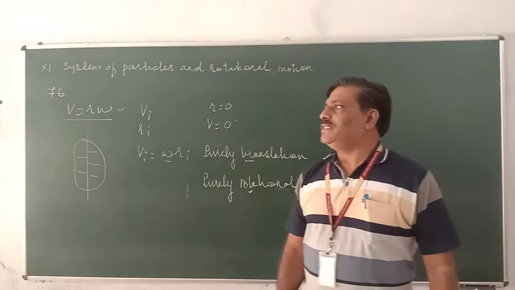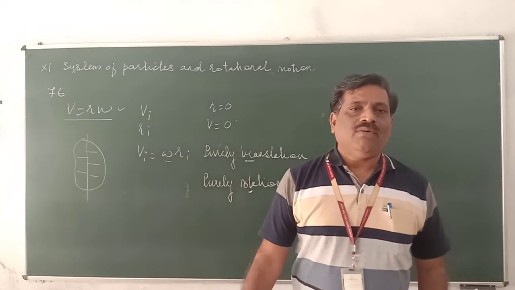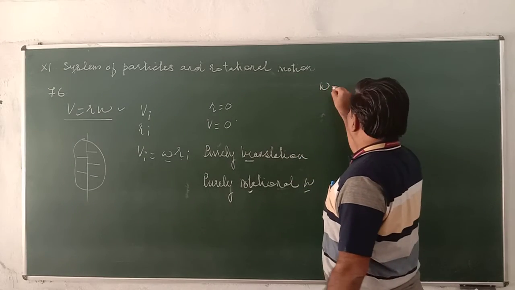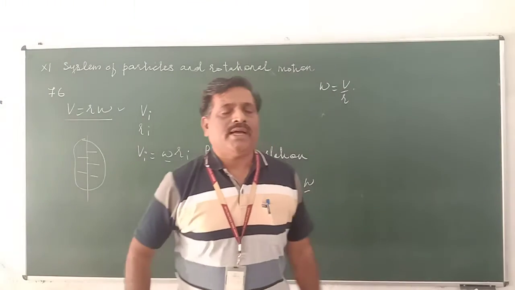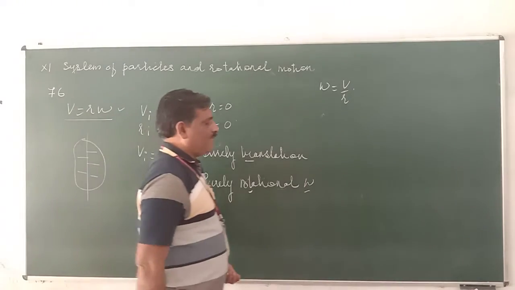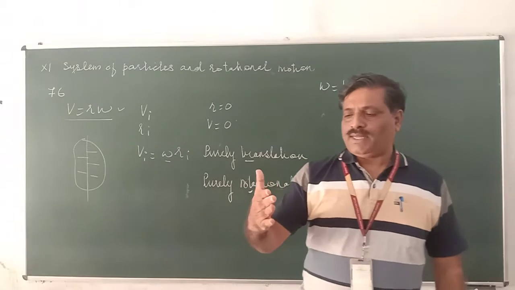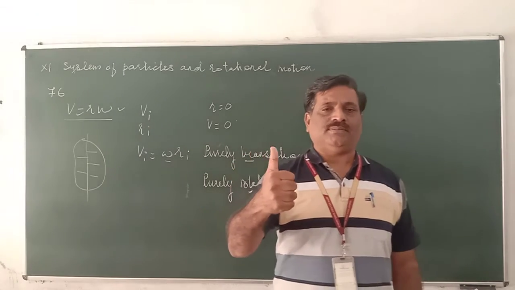Angular velocity is a vector quantity, therefore it has both magnitude as well as direction. The magnitude of angular velocity is v by r. But what about direction? Direction is given by the right-handed screw rule. What is the right-handed screw rule? Take your right hand palm, curl your fingers, and stretch your thumb.